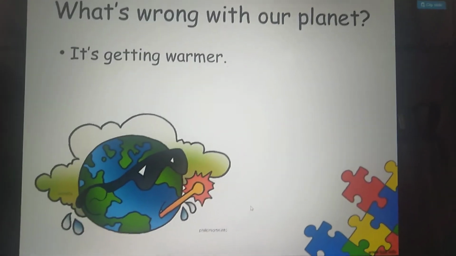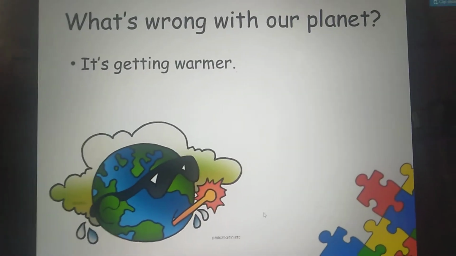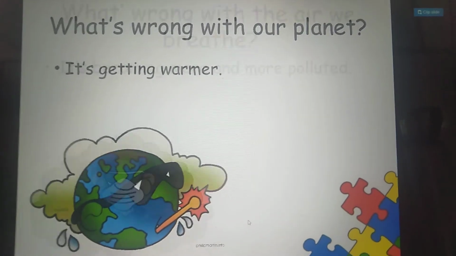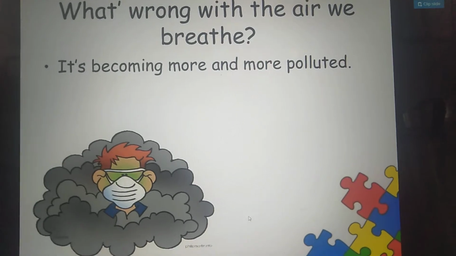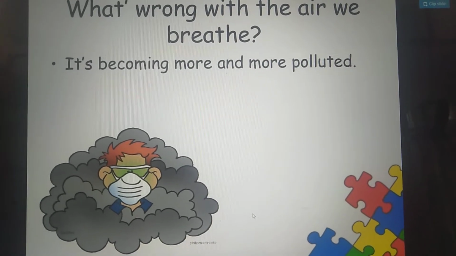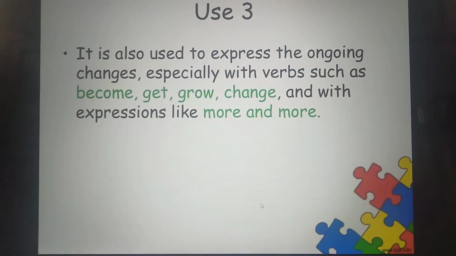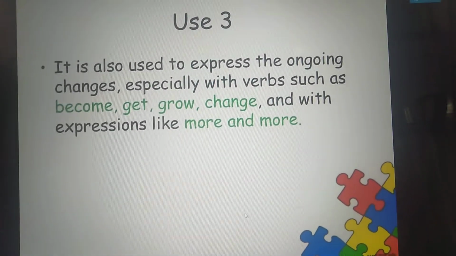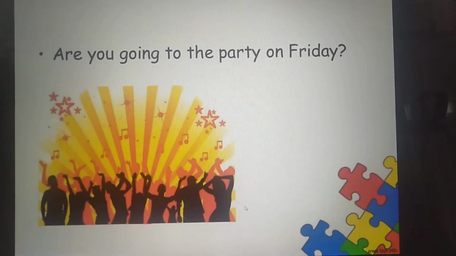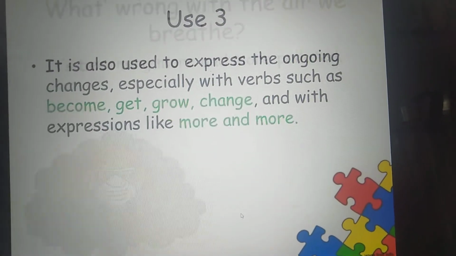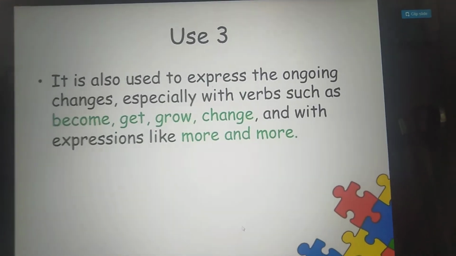Okay, what's wrong? Now the next question is, what's wrong with our planet? It's getting warmer. What's wrong with the air we breathe? It's becoming more and more polluted. So from these examples, what's wrong with our planet? It is getting polluted. What's wrong with the air? So what was the answer? It is becoming more and more polluted.